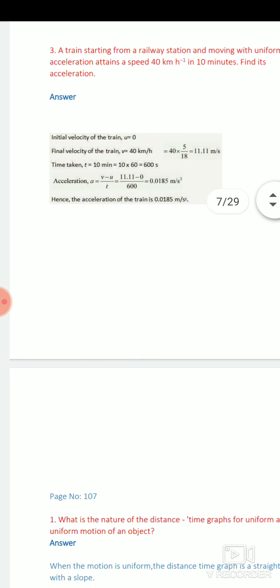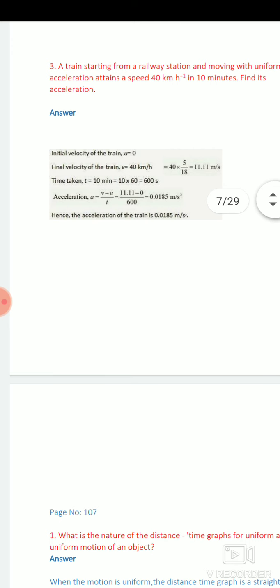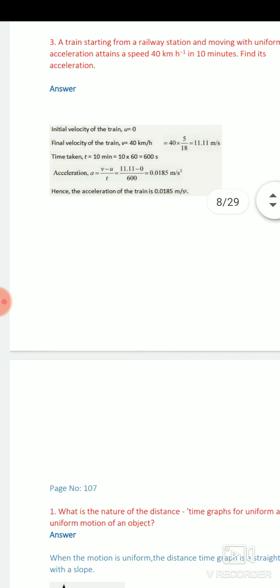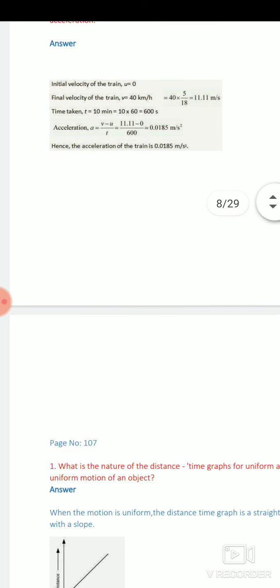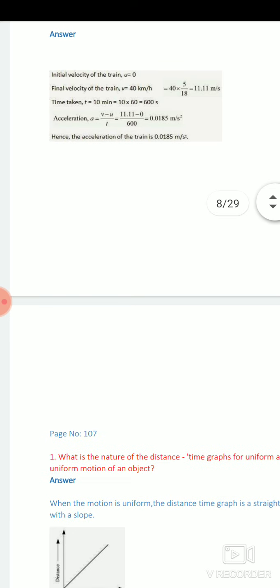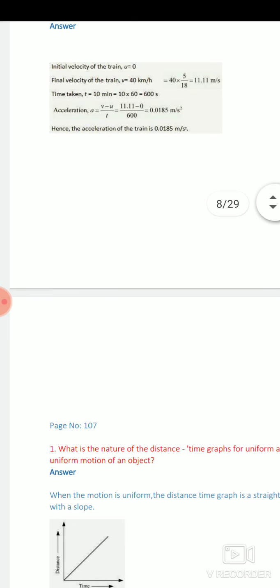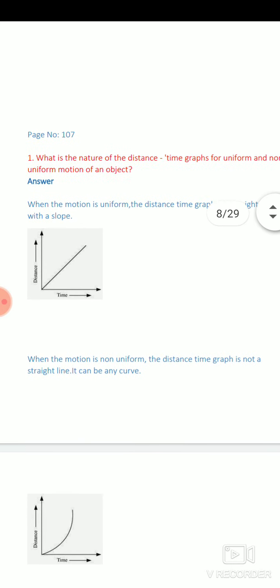So here final velocity is 11.11 meter per second. Time is 10 minutes, we will convert in seconds. 10 into 60, that is equal to 600 seconds. So according to the formula, acceleration is equal to v minus u upon t. All the figures are given, so we will put the values of the given figures, and the answer is this.